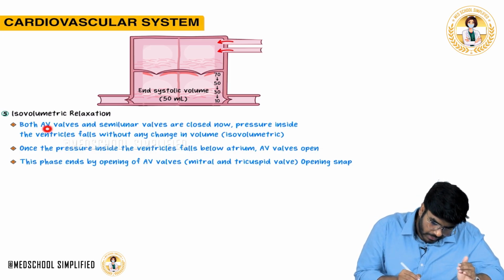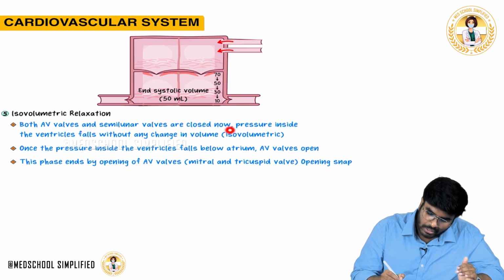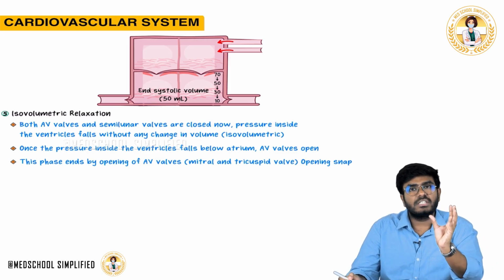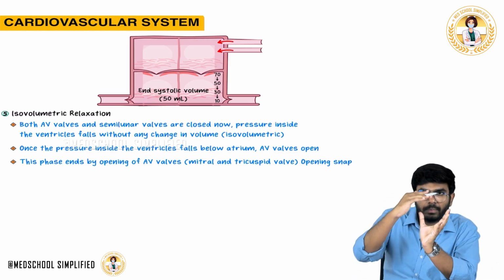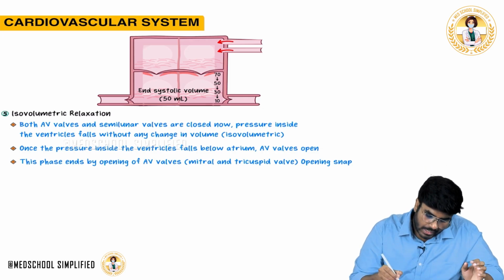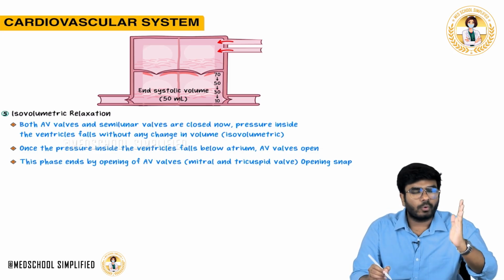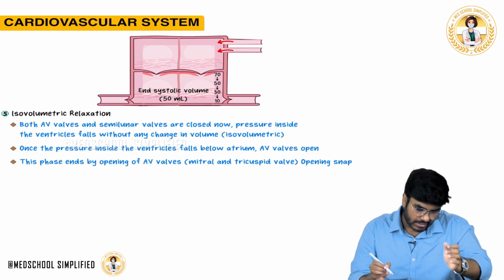See, these are the atrioventricular valves, the tricuspid valve and mitral valve. Both atrioventricular valves and semilunar valves, what are semilunar valves? The aortic valve and pulmonic valve. Both atrioventricular valves and semilunar valves are closed now. What is happening? Pressure inside the ventricles falls without any change in the volume. Without any change in the volume of blood, the pressure is falling, something like this. Okay, so this is isovolumetric relaxation. After protodiastole, we are having isovolumetric relaxation.